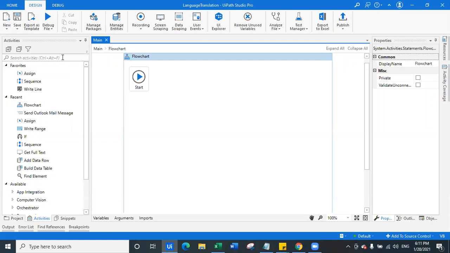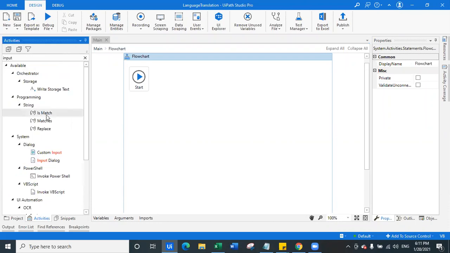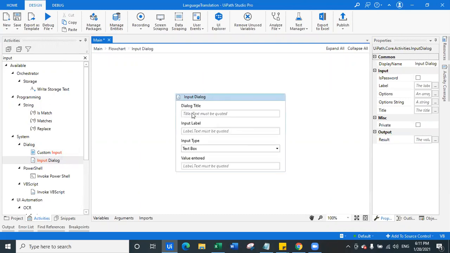Okay. So what we are going to do is we are going to take one input dialog here to take the input from the user, and we'll put here the dialog box. It will be something like question. Okay. Input label will be enter your question here.